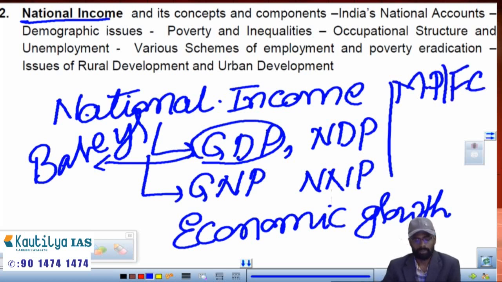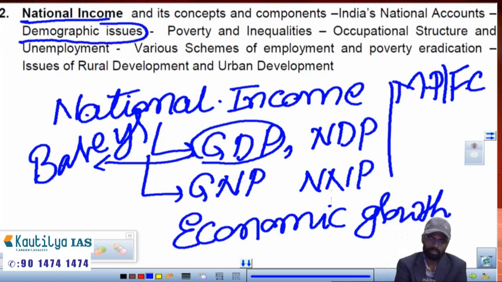Factor cost. These are the basics of national income and how a GDP will be calculated in any country, not only in India, in any country. That's why it is called national income and its components. And demographic issues. Clearly they have mentioned demographic issues.